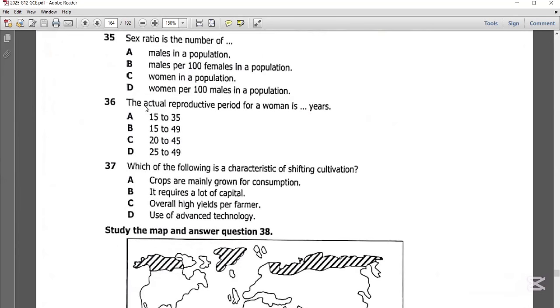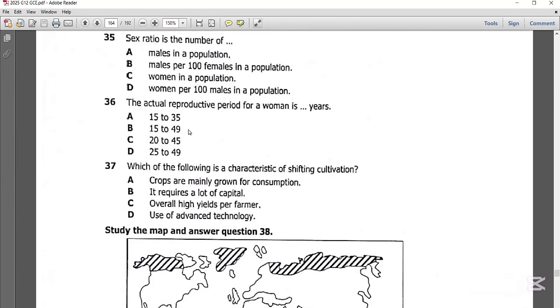The actual reproductive period for a woman is dash years. So the actual reproductive period for a woman is 15 years to 49 years. It is between this period you expect a woman to be able to give birth to a child.